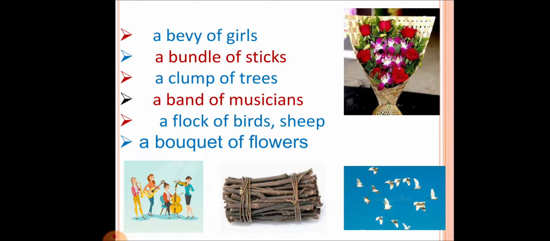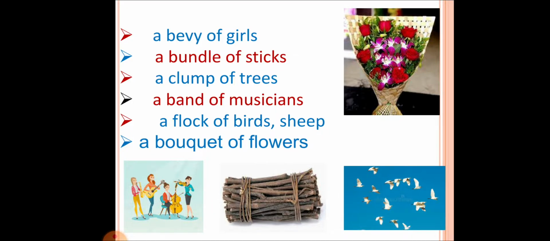A bundle of sticks, a bevy of girls, a clump of trees, a band of musicians, a flock of birds, or a flock of sheep. Now here it is SHEEP, sheep. It is the word used for the animal, not for the means of transport, ship, that is SHIP. Here it is SHEEP, a flock of sheep.